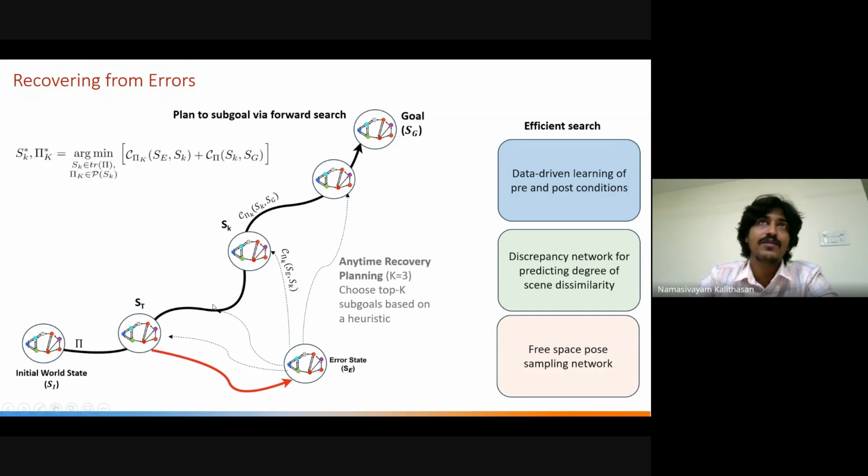If a constructive error has happened, then the erroneous state will be close to a future state. And if there's an adversarial action where the entire structure has been destroyed, then it will be close to the initial state. So it automatically adjusts accordingly.